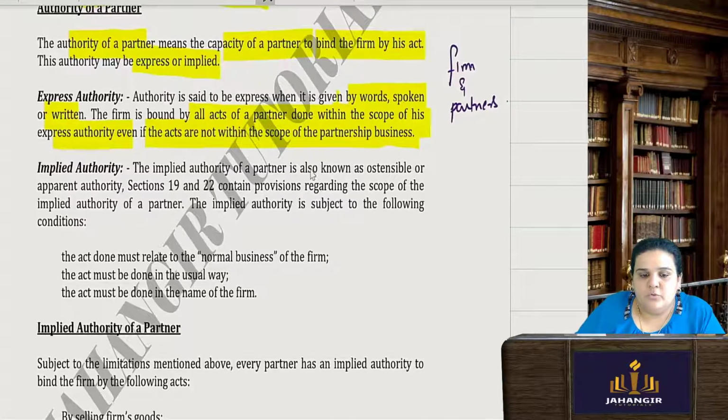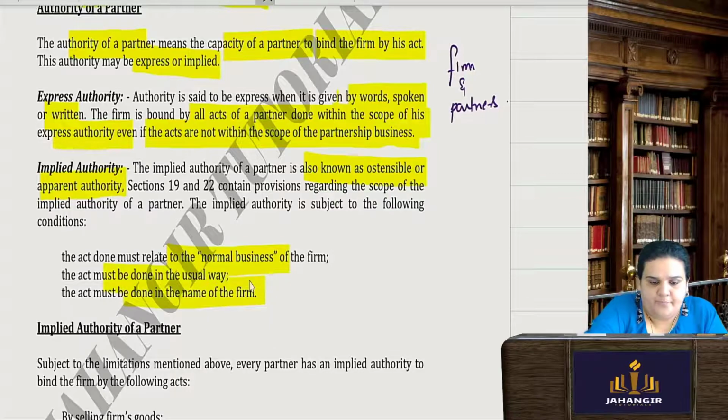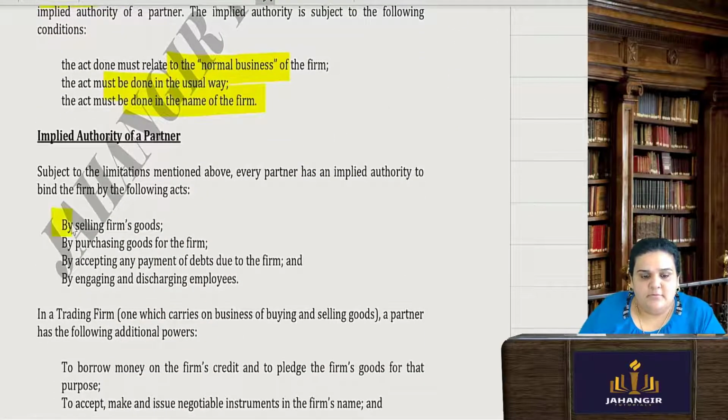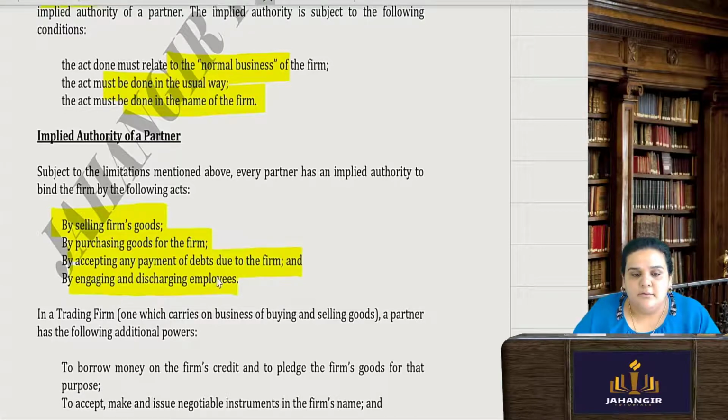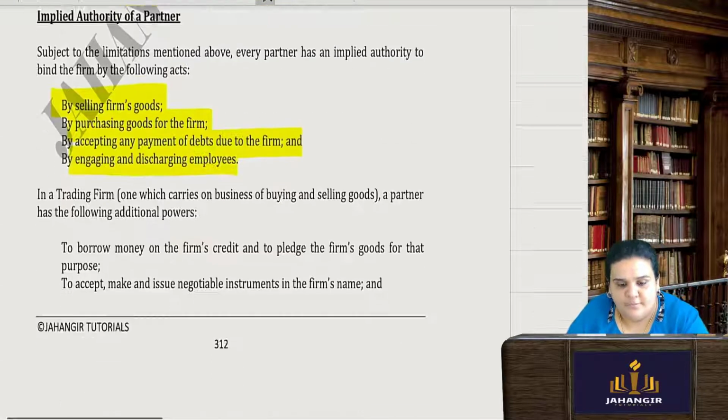But implied authority of a partner is known as an ostensible or an apparent authority, which has been taken under the law only. It means you are doing certain normal business, the acts done in the usual way in the name of the firm. So you selling the firm's goods, or purchasing goods for the firm, these are all implied authority. You do not have to mention it. Also accepting payments of debts, engaging and discharging employees. These are the acts done in the normal course of business.